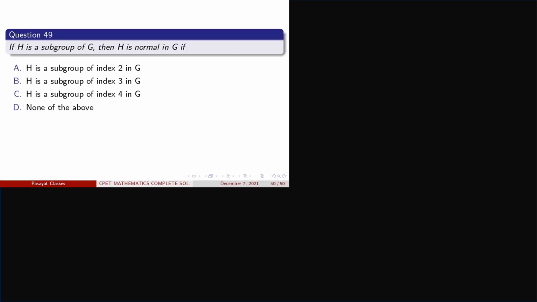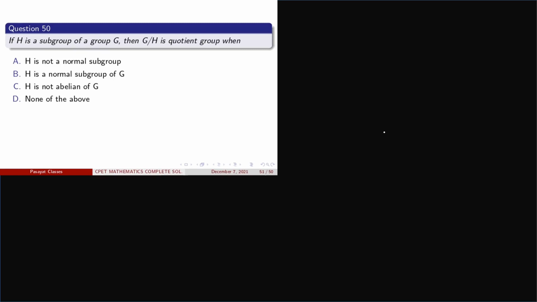Here H is a subgroup of group G. That means H is normal in G. So we know a theorem: if H is a normal subgroup of a group G, then the index is always 2. Here we know that the index is always 2. So here option A is correct one, because H is a normal subgroup. Clear? Now come to another question.